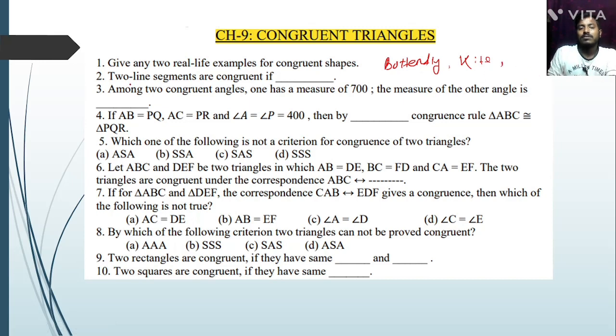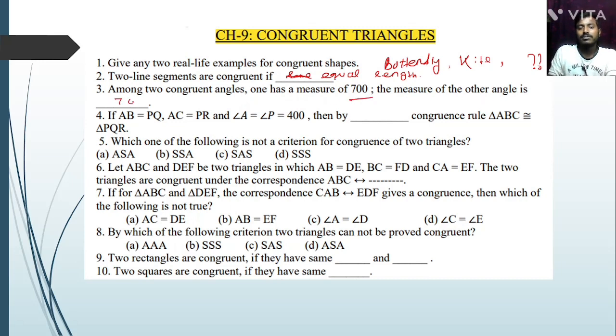Next question number 2. Two line segments are congruent if they have equal measure, the same length, or equal length. Next question: among the two congruent angles, one has measure 70 degrees; the measure of the other angle is also 70 degrees.